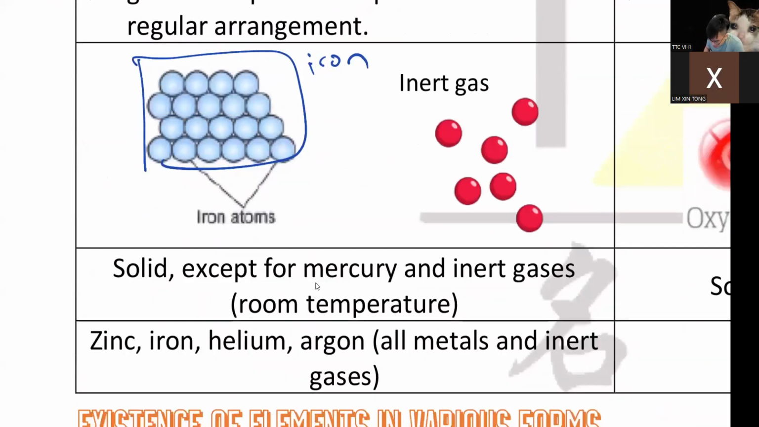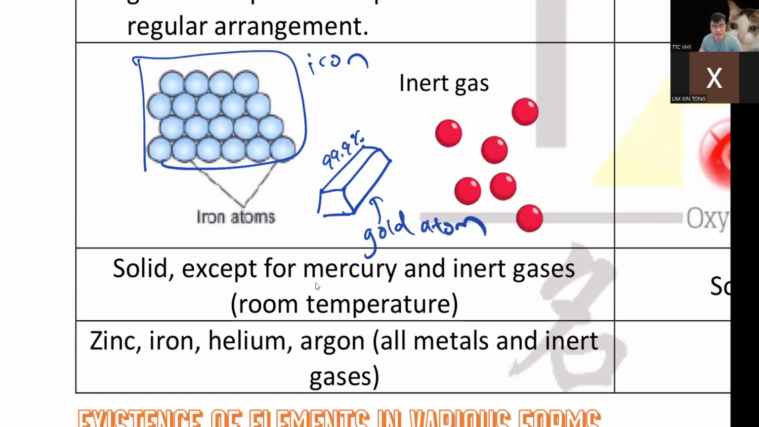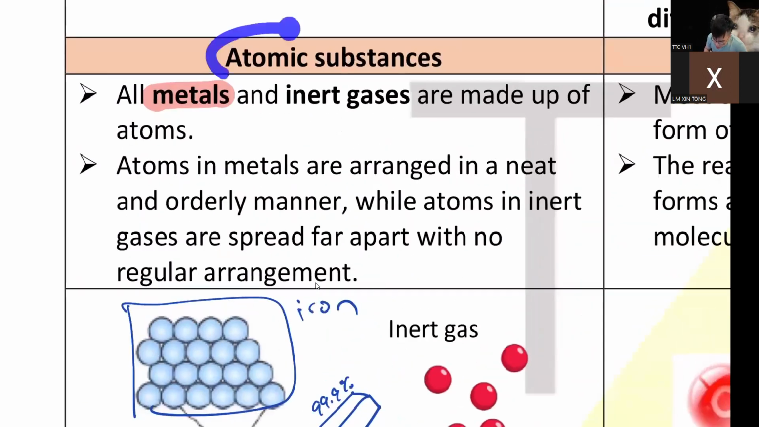Another example, if I have a gold bar that is 99.9% gold, then inside there's only gold atom. You get what I mean? So if I tell you something is only made from atom, if it is an atomic substance, it is fully metal. Okay, 99% will be metal.